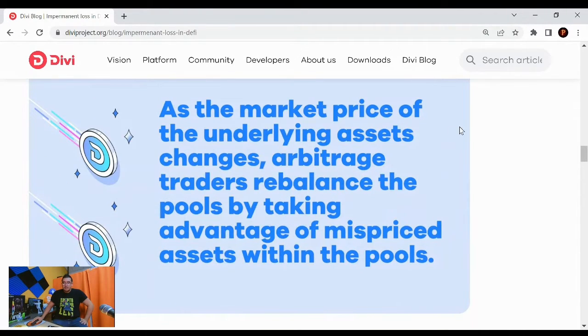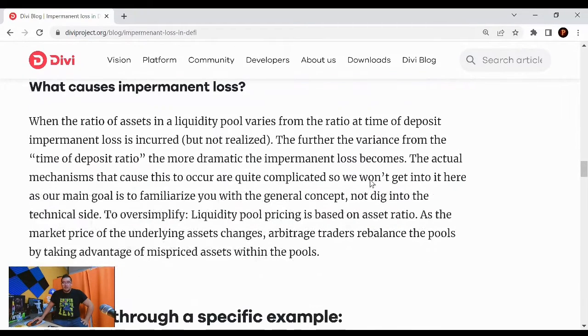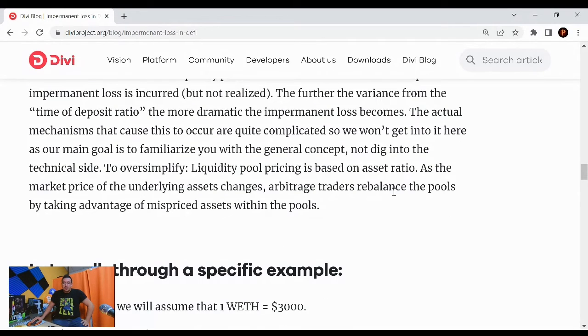But as the market price of the underlying assets changes, arbitrage traders rebalance the pools by taking advantage of mispriced assets within the pools. Now, what causes impermanent loss? When the ratio of assets in a liquidity pool varies from the ratio at time of deposit, impermanent loss is incurred but not realized. The further the variance from the time of the deposit ratio, the more dramatic the impermanent loss becomes. The actual mechanisms that cause this to occur are quite complicated, so we won't get into it here, as our main goal is to familiarize you with the general concept, not dig into the technical side.